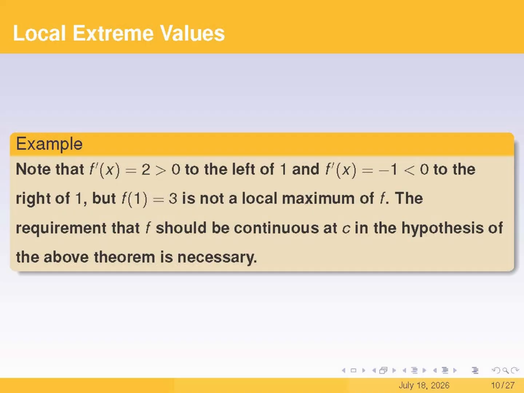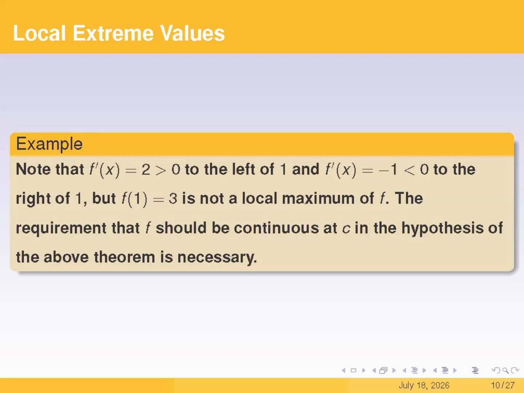We want to check the sign of the first derivative to see if f has an extremum at x equals 1. It is easy to see that on the left side of 1, the first derivative is 2, which is positive, and on the right side of 1, the first derivative is -1, which is negative. Put another way, the function f is increasing on the left of 1 and decreasing on the right. So, you'd think f must have a local maximum at x equals 1, right? But actually, this conclusion is wrong.